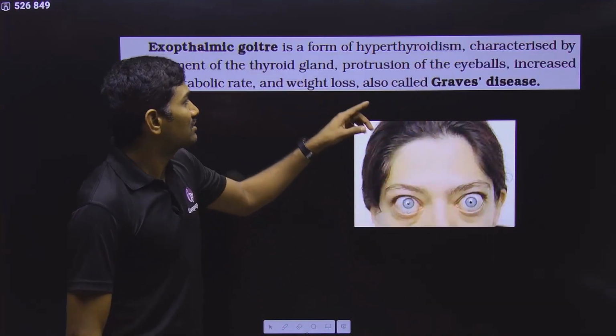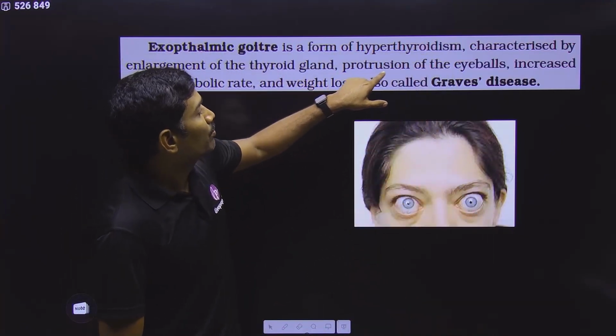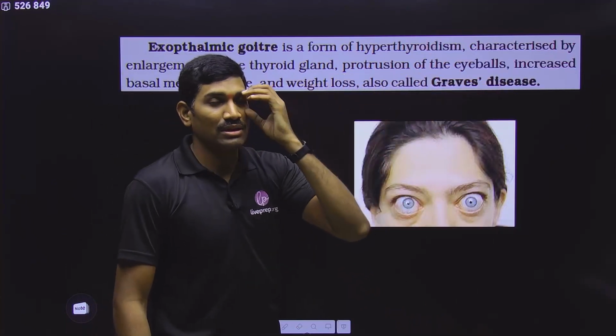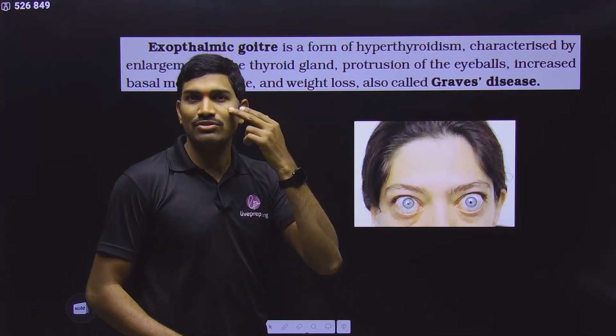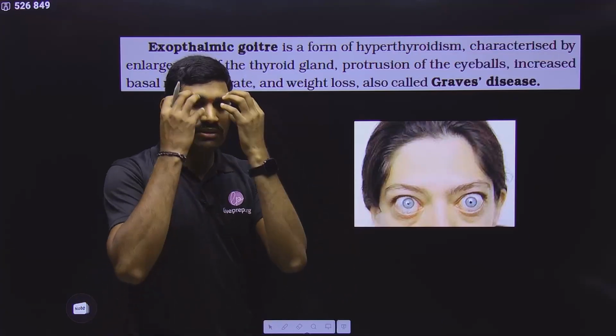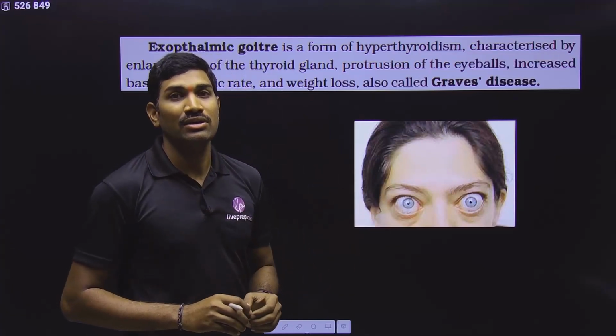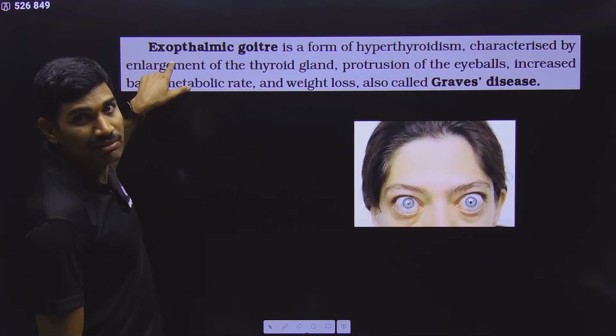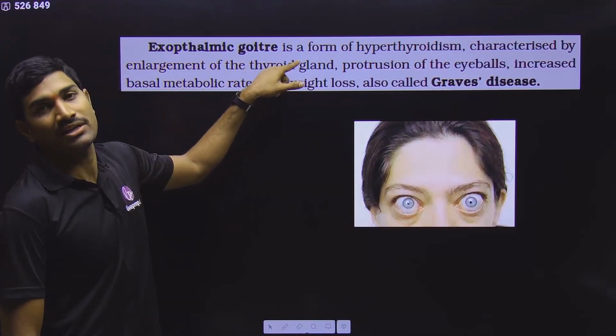That's why here they clearly give protrusion of eyeballs, eyeballs coming out. For a normal individual they are like this, but in these individuals they are coming a little bit outside. So that's why it is the protrusion of eyeballs. For this you can easily link up with exophthalmic goiter.